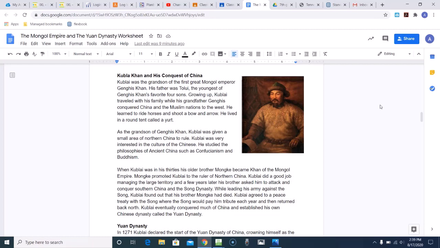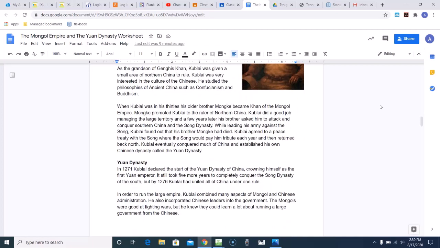Kublai did a good job managing a large territory, and a few years later, his brother asked him to attack and conquer southern China and the Song dynasty. While leading his army against the Song, Kublai found out that his brother Mongke had died. Kublai agreed to a peace treaty with the Song, where the Song would pay him tribute each year and then return back north. Kublai eventually conquered much of China and established his own Chinese dynasty called the Yuan dynasty.